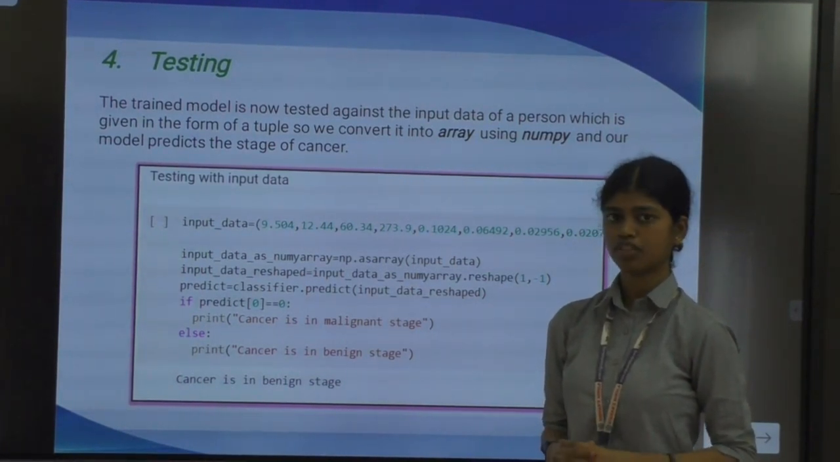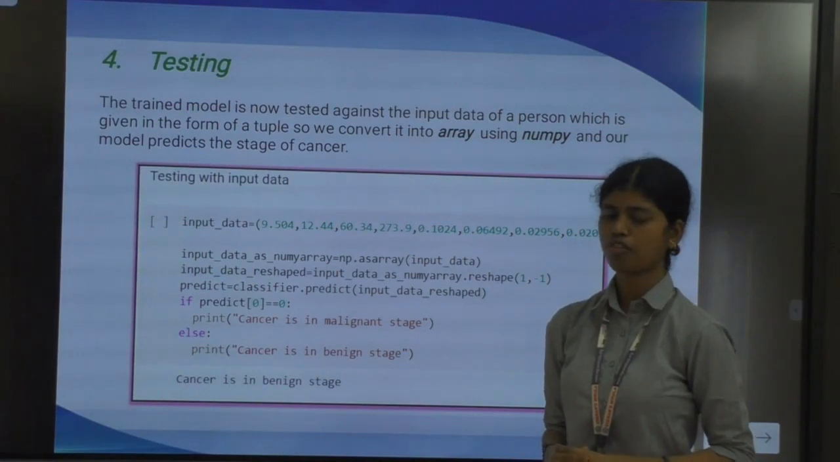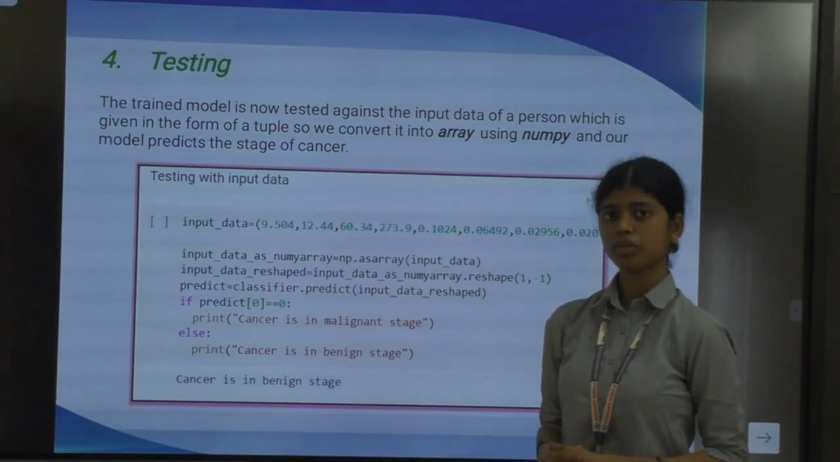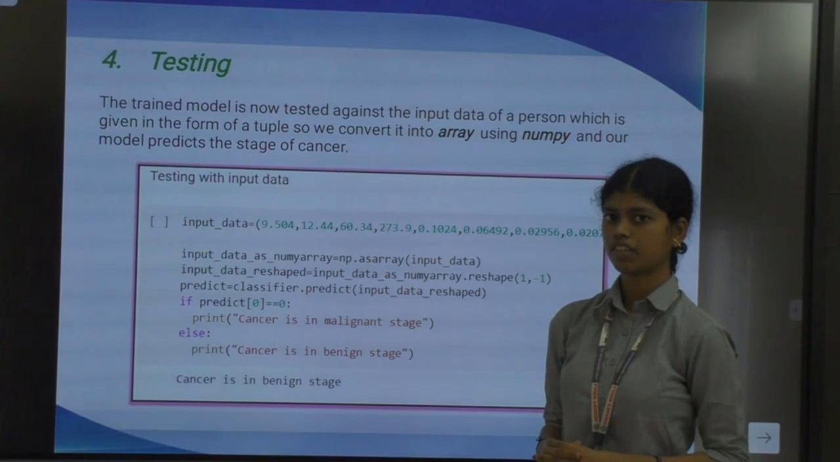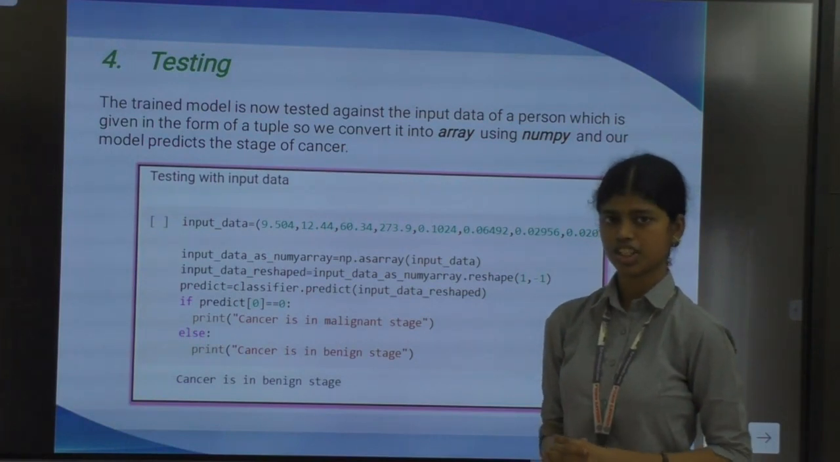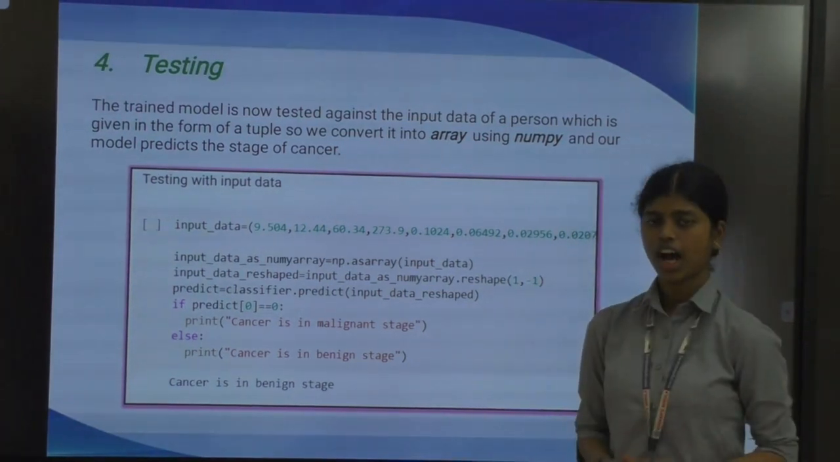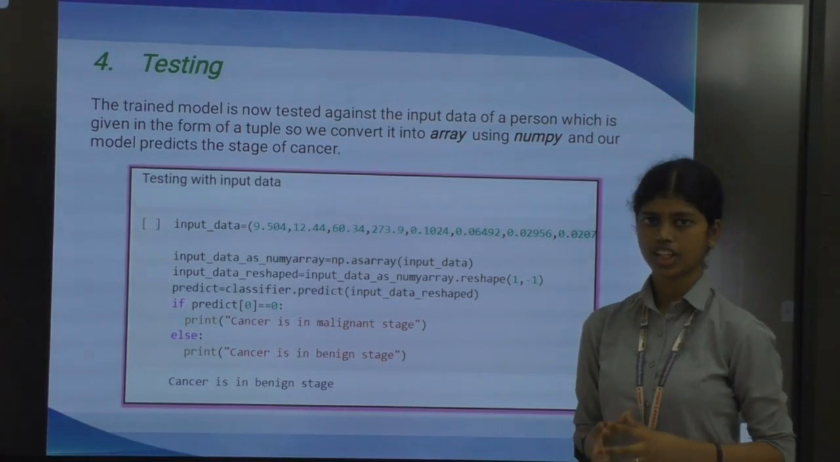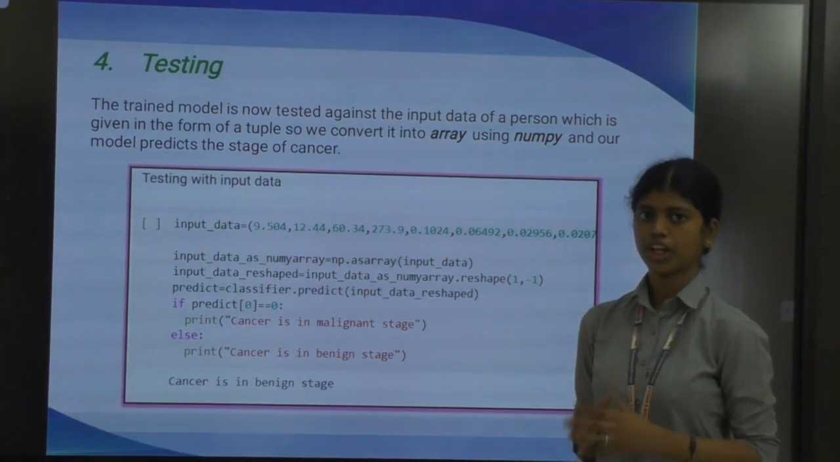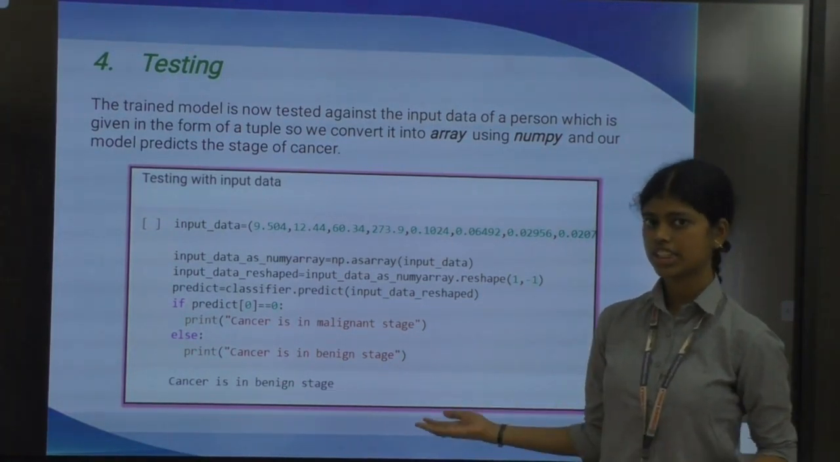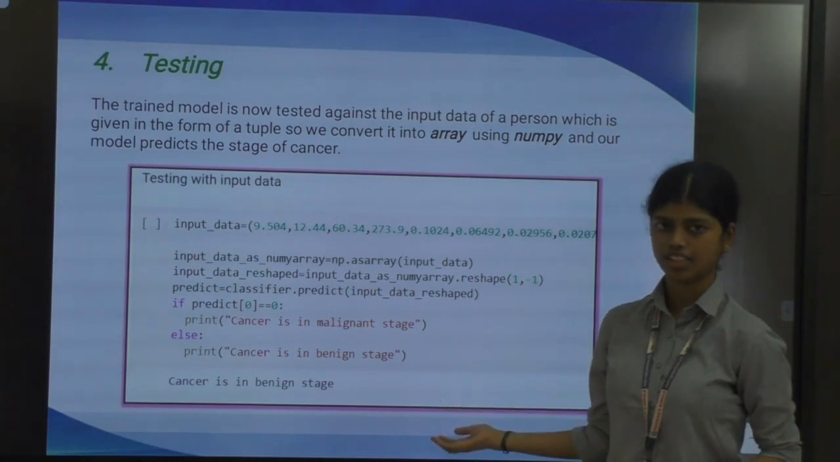The input data of the person to be tested is given in the form of a tuple. But in order to be used by our model, these need to be converted into an array. This conversion is done using the NumPy library. After this data is converted into an array, it is given to the predict function. Using this predict function, our model determines the exact stage of the cancer.